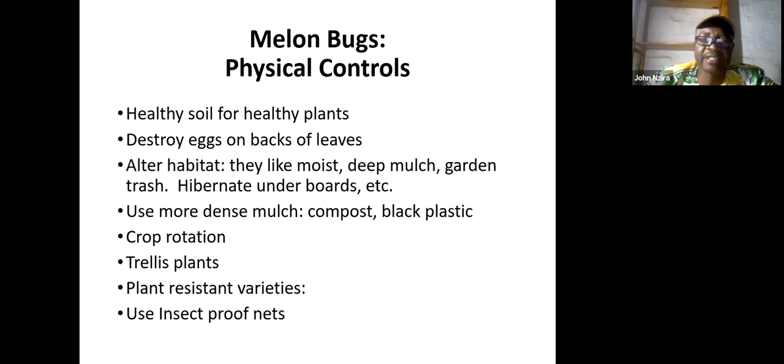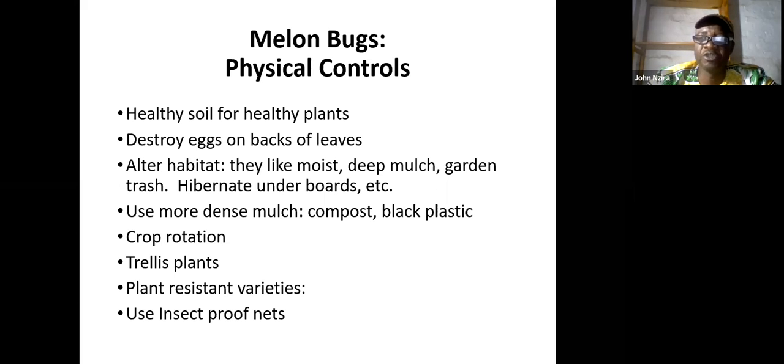Alter habitat, as I mentioned earlier. Most pests, like the mealybug, like moist areas. So make sure that you have deep mulch in your garden. When you have deep mulch, it helps to reduce the moisture in the garden so that these pests cannot stay there. And all the waste from the garden can be removed.